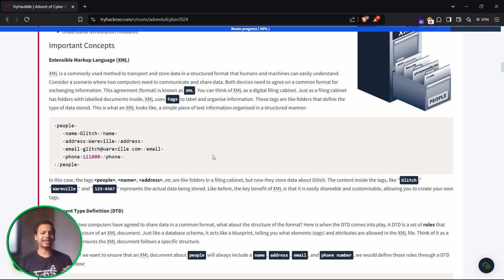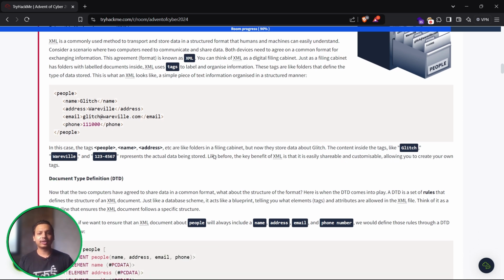You can think of XML as a digital filing cabinet. Just as a filing cabinet has folders with labeled documents, XML uses tags to label and organize information. These tags are like folders that define the type of data stored. This is how XML looks: a simple piece of text information organized in a structured manner.